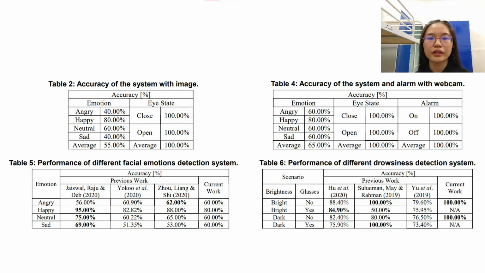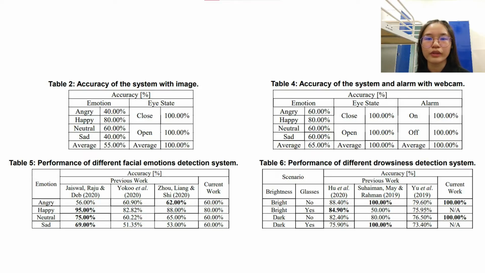When the current work is compared with previous work, the performance of the development of the facial emotion and drowsiness detection system currently is satisfying. The inability of the drowsiness detection to detect eyes behind glasses is explained and discussed previously.